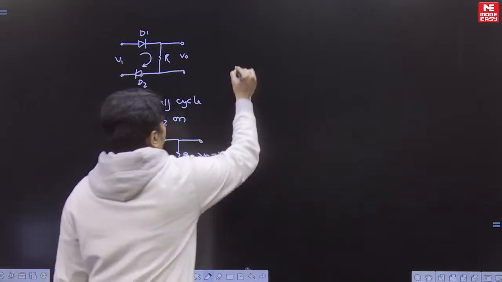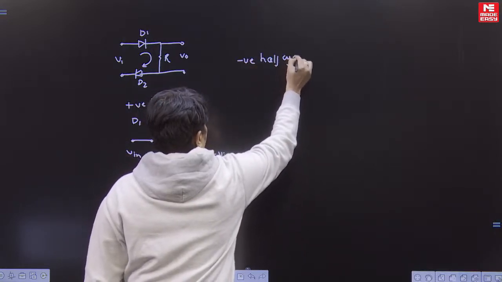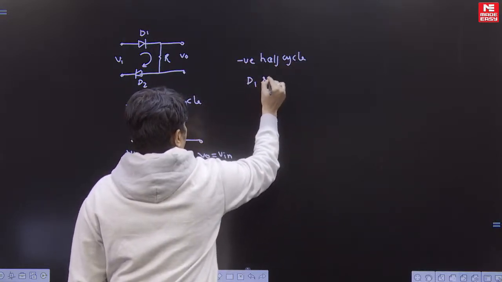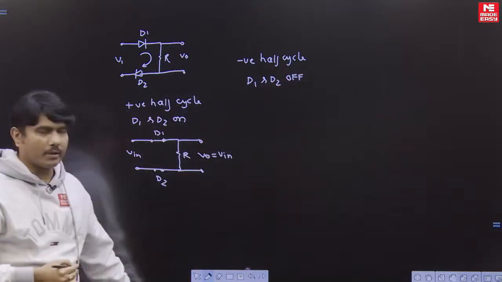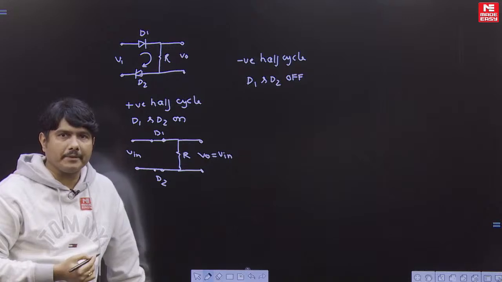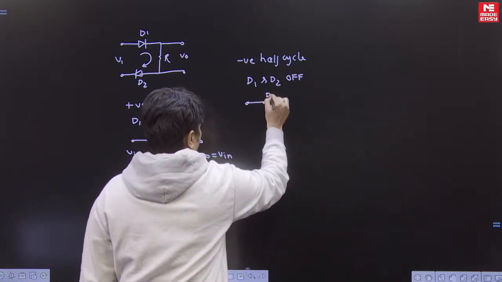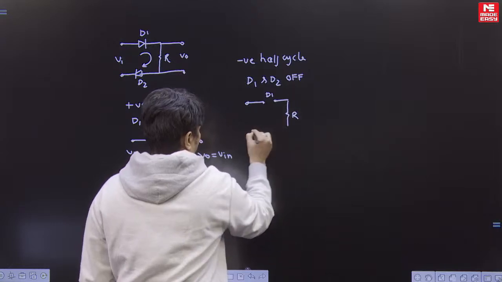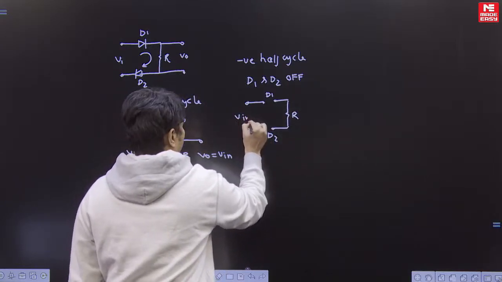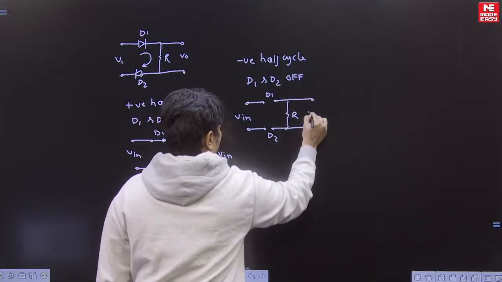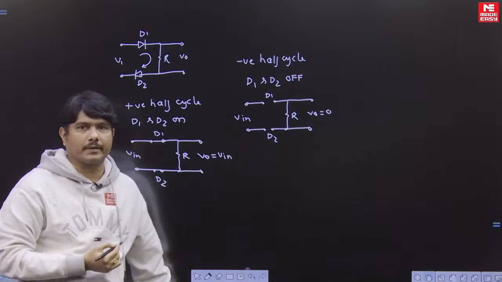If I go to the negative half cycle, D1 and D2 both will be off. Both diodes will be in reverse bias, such that the circuit looks like this: D1 is open, a resistor, and D2. This is VIN and this is your output, it will be 0. So these are the correct conditions for the circuit.